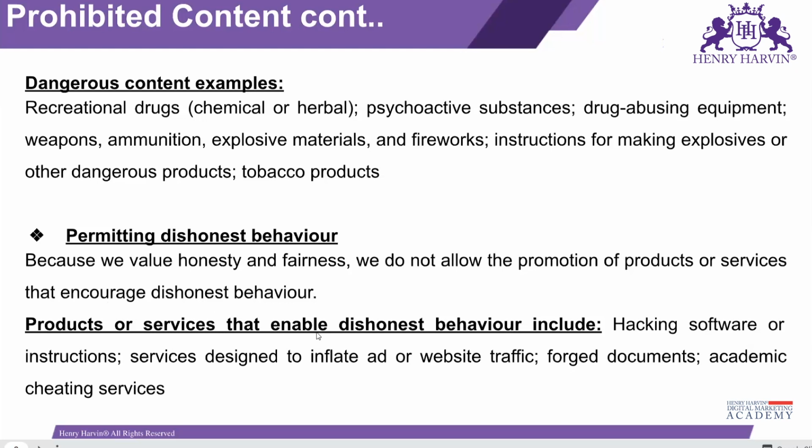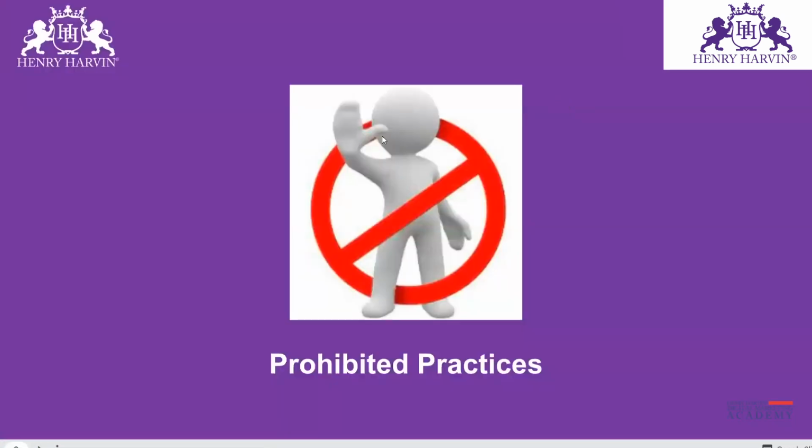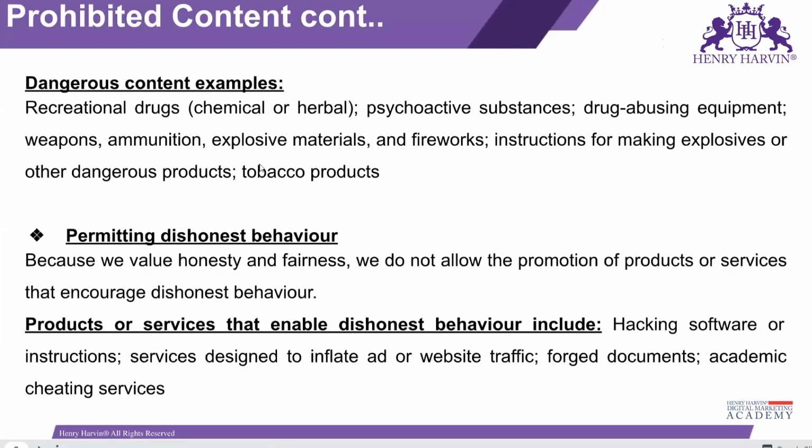So products or services that enable dishonest behavior include hacking software, services designed to inflate ad or website traffic, forgery of documents, and academic cheating services. That simply means dishonest behavior is something that promotes cheating. So these three kinds of content are not allowed on Google, and you should avoid these things. And definitely, there are so many businesses, but not every kind of business is allowed on Google. I'm damn sure about that. No one is going to make an ad for such things. So no issue.